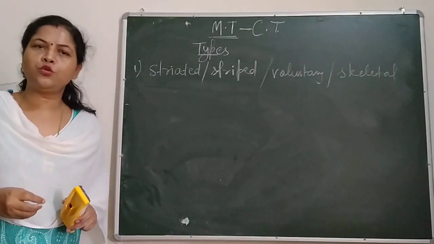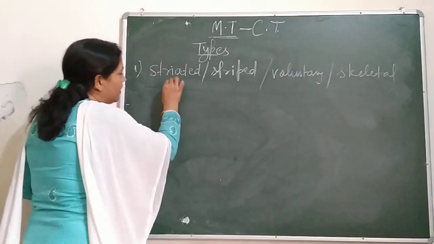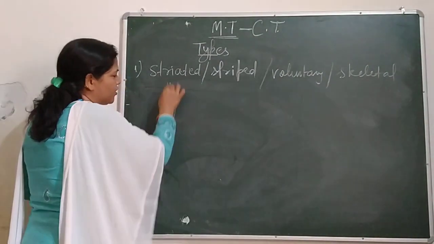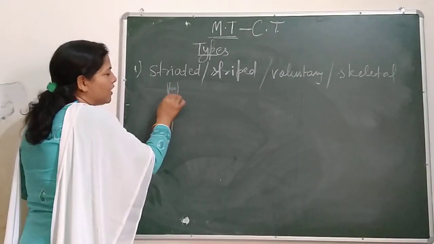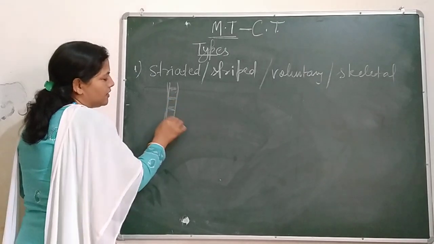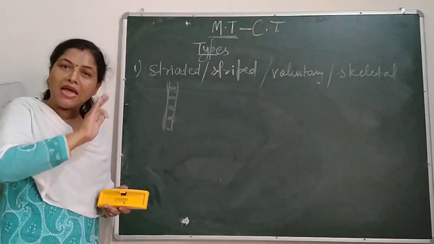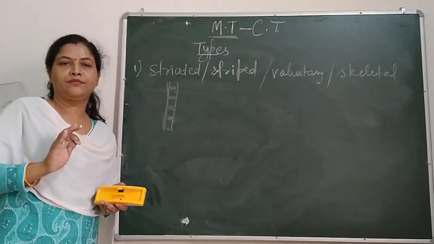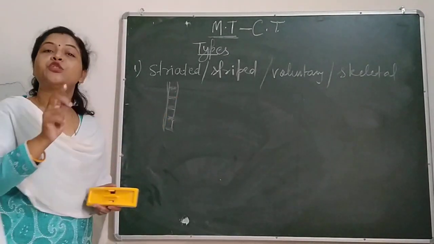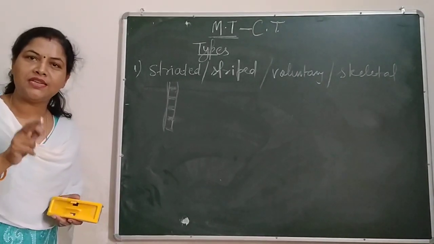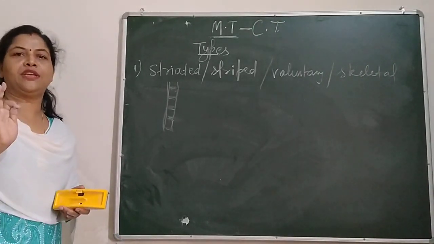What type of structure do they have? They are fiber-like structures, but they have black and white bands in them. That is why they are called striated.